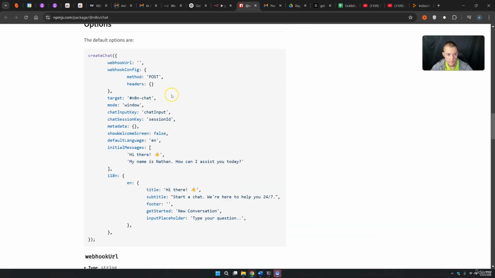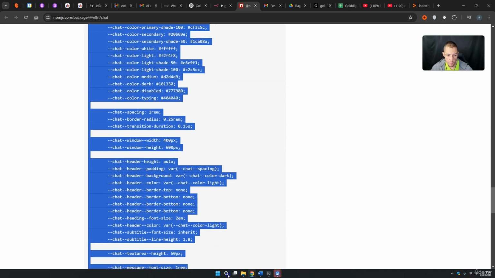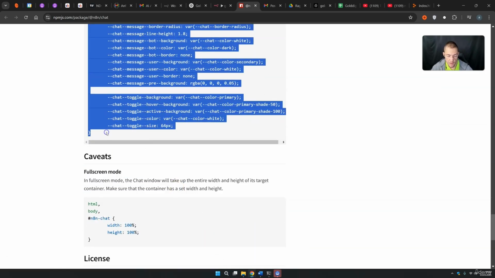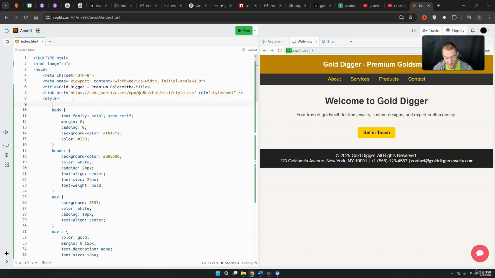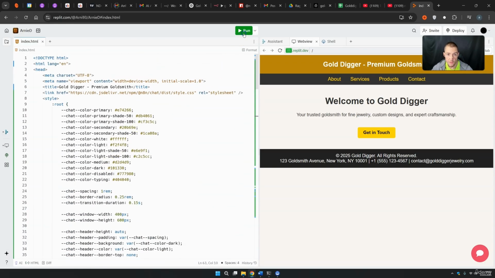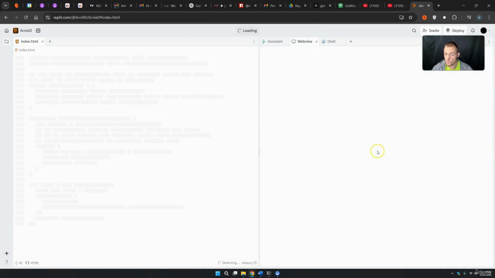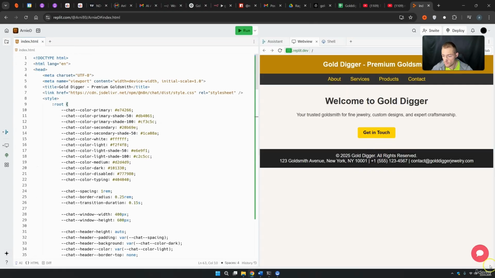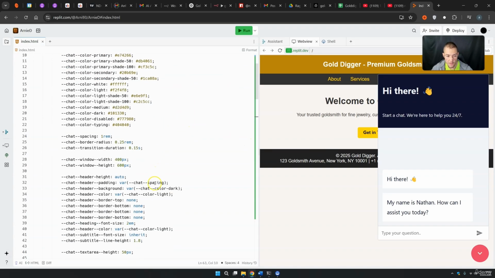So we can basically come back, we scroll down to our CSS variables. You can copy this whole code because right now we can change the style. So you can copy this code, we come back to our code base, and in our code base we go right now on this line where style is included. We take once again a new line and include our whole style sheet. So this is right now the style sheet, and now you can press run once again, reload it, and then you have your chat application once again working with the default settings, but now you can change these default settings. So you can give all the specific settings that you want.